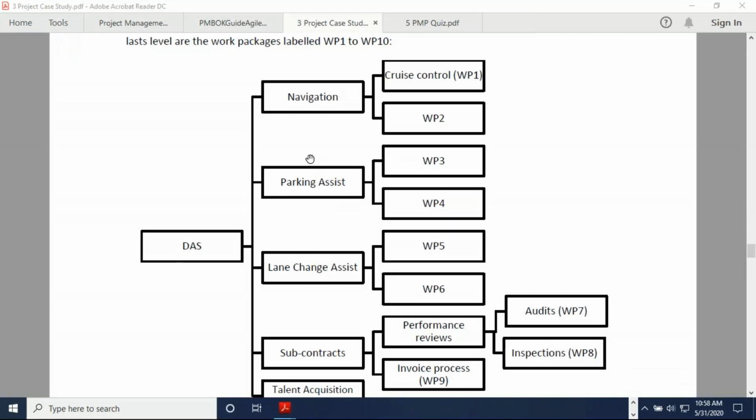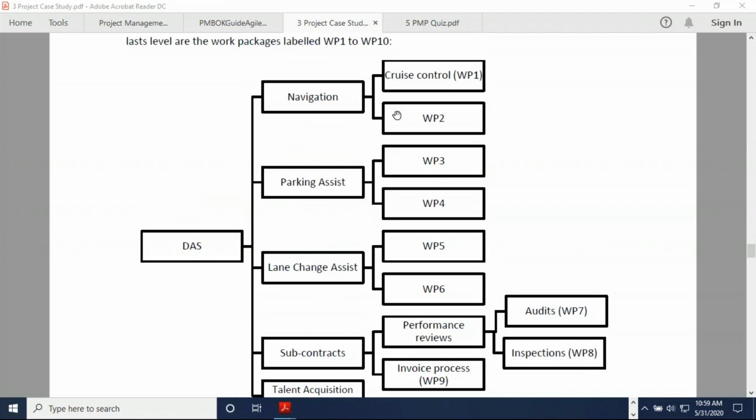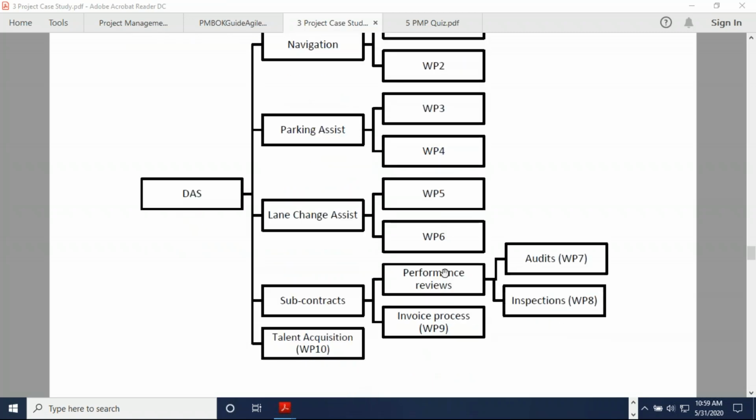So now we have the same driver assist system, DAS. And as part of the project scope statement, which was initially unapproved, we've got the deliverables listed, navigation, parking assist, and so on. So these are the deliverables. Now we start breaking it down into work packages. Some of the examples. Under navigation, I've got cruise control, work package 1, then some more work packages here. I left it right now, just the IDs, I mentioned the ID numbers.